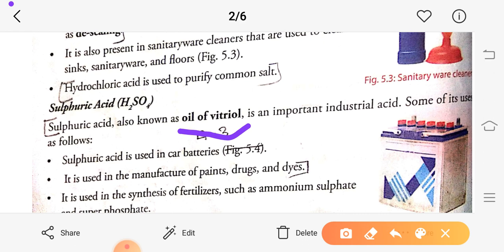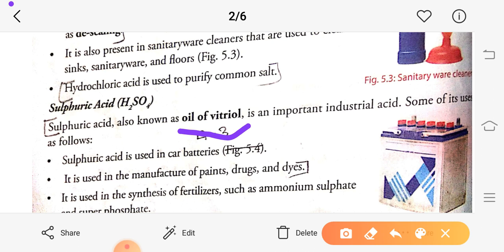The uses of sulfuric acid are as follows. Firstly, we have seen our daddy put some acid in car batteries, or some acid is poured into the batteries of inverters in the car or at our homes. The acid poured in the batteries is sulfuric acid. Another use of sulfuric acid is in the manufacture of paints, drugs and dyes.